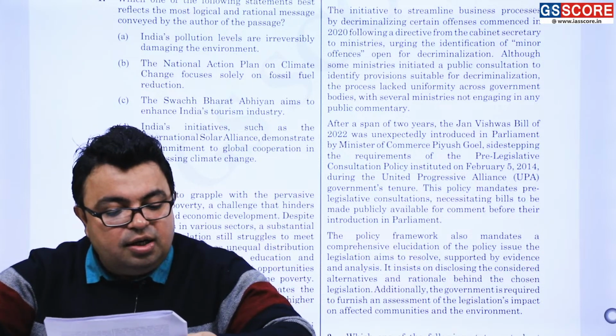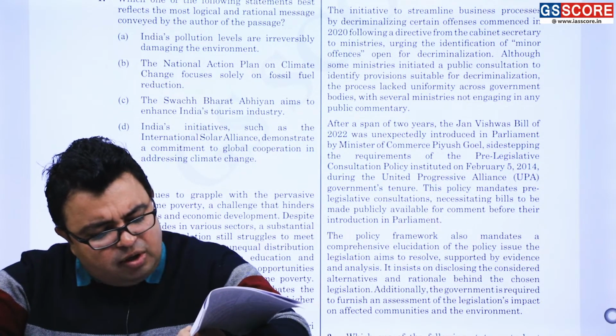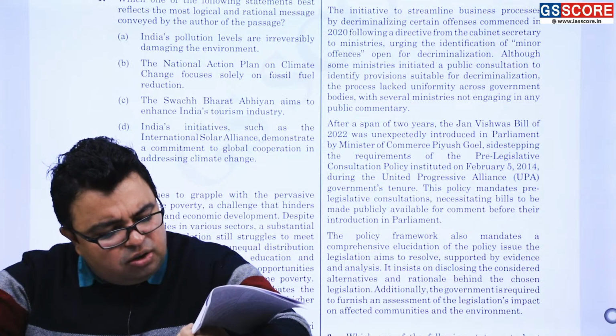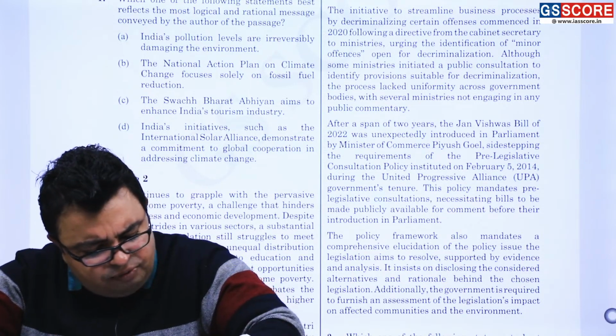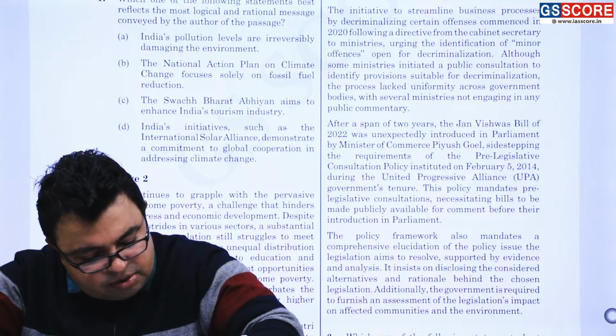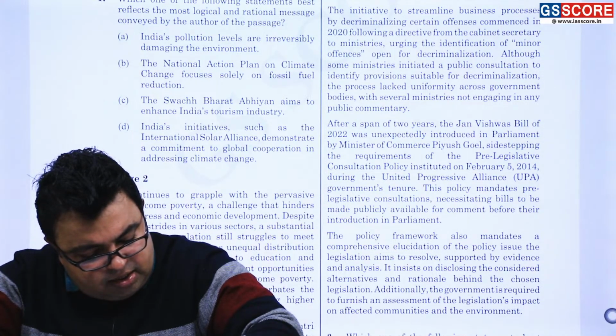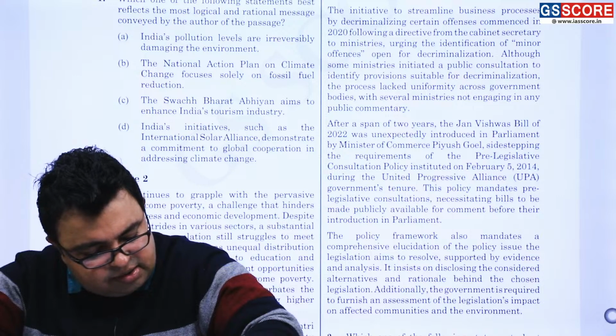So if we are reading passage 2, that is question number 12. The year 2024 represents a crucial juncture for the world, marked by the convergence of various forces reshaping the global landscape. The resurgence of nationalism, protectionism, and multilateralism, alongside the re-emergence of interstate conflicts, challenges the established post-World War II order. The United States, a key architect of this order, finds itself unable to single-handedly sustain global stability.